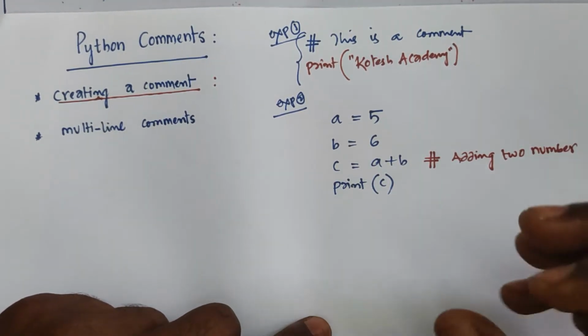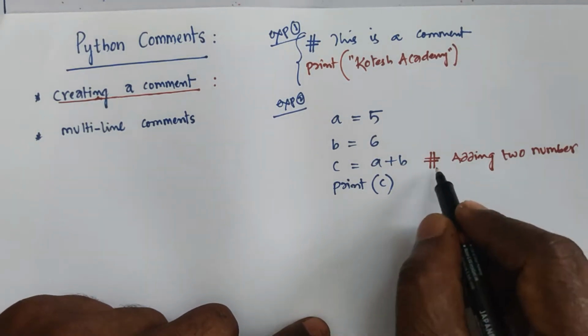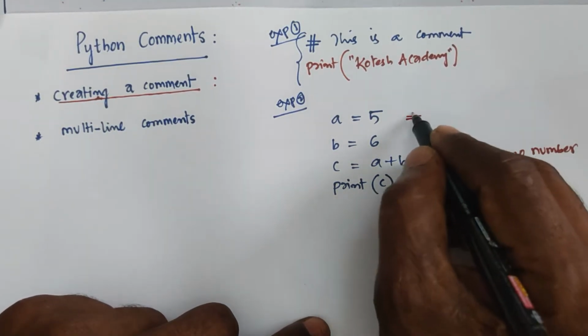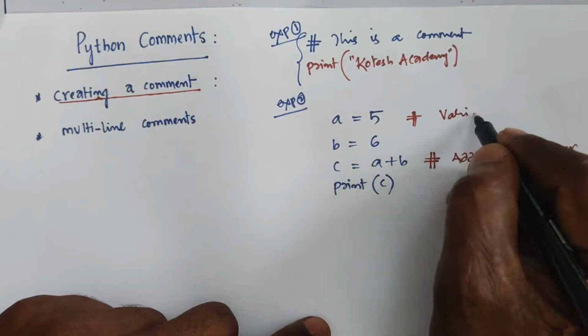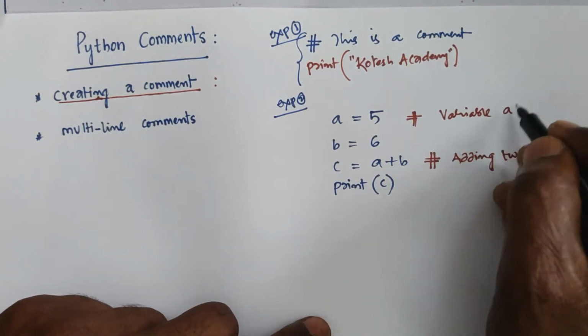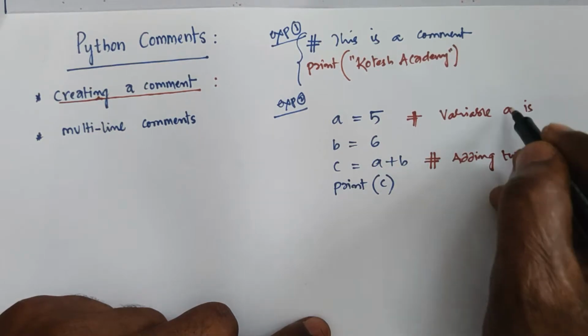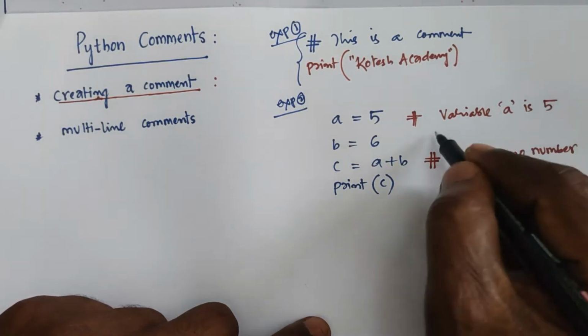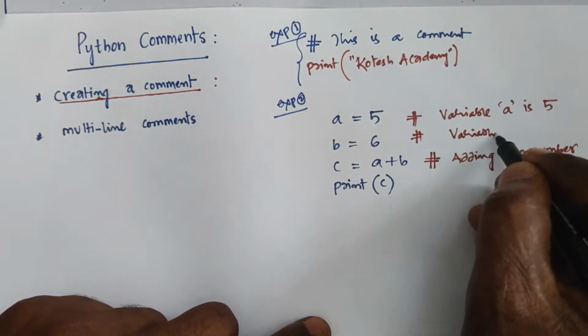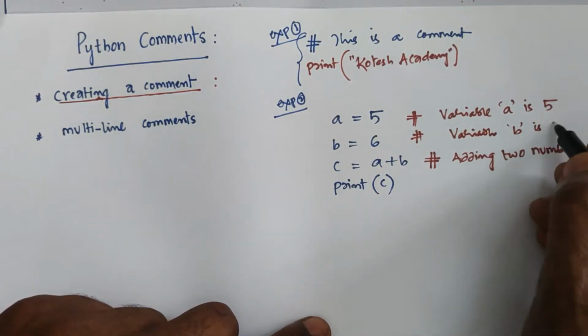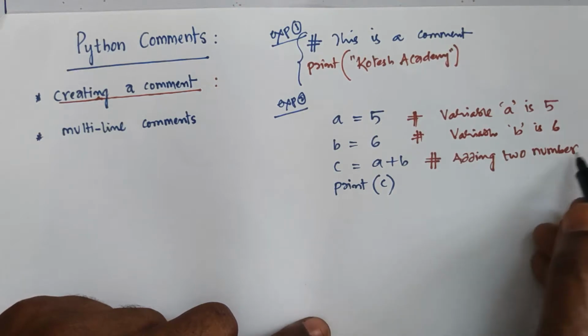So this is the actual basic information about commenting. For example, if you are writing here, variable a is 5. Similarly, variable b is 6. Then what is the meaning? Adding two.